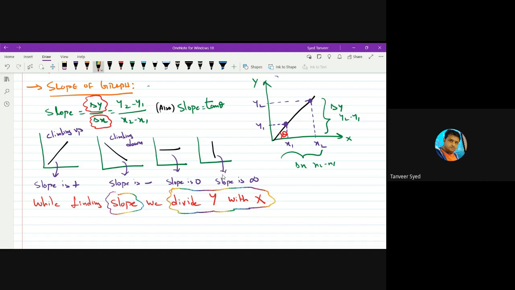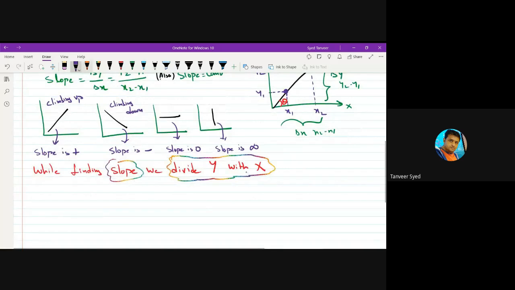In place of y, you can have velocity, displacement, acceleration, some physical quantity. In place of x, you can have time, displacement, velocity. So whatever quantity is on the y-axis is divided by the quantity on the x-axis when you find slope.